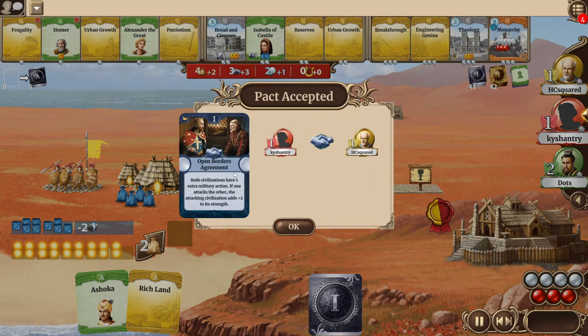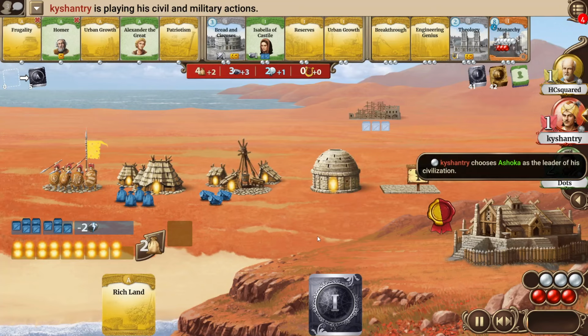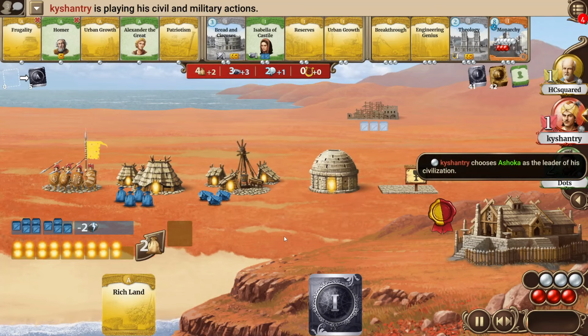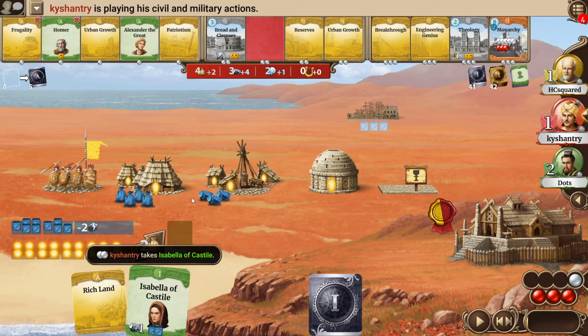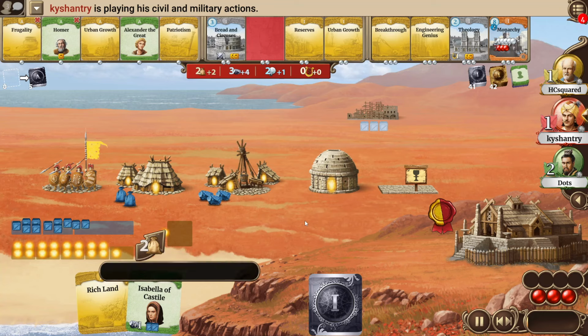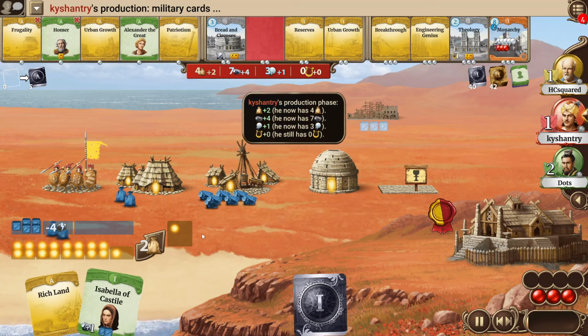Kyshantry now offers the open borders agreement to HCsquared, meaning both of them have now a bit of help defending against a potential strength push from Sansu. Kyshantry will this turn go for Ashoka. He will take Isabella in hand. Let's see if he will just elect her immediately, but I guess he will keep Ashoka just because there's a chance that soon he will be able to activate the food bonus, and Isabella will just give him 1 resource production only anyway, so I think it's a good choice just keeping her in hand for now.